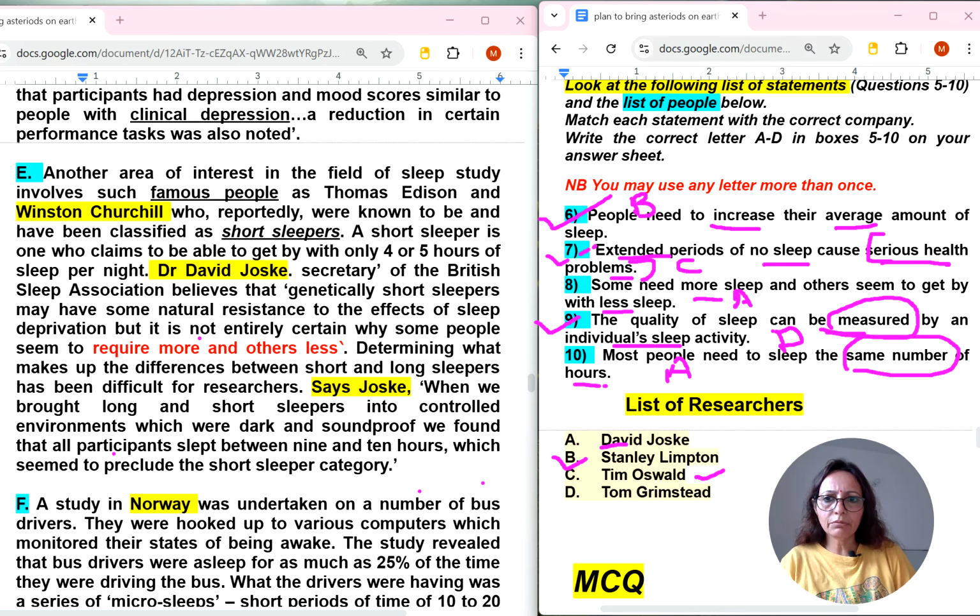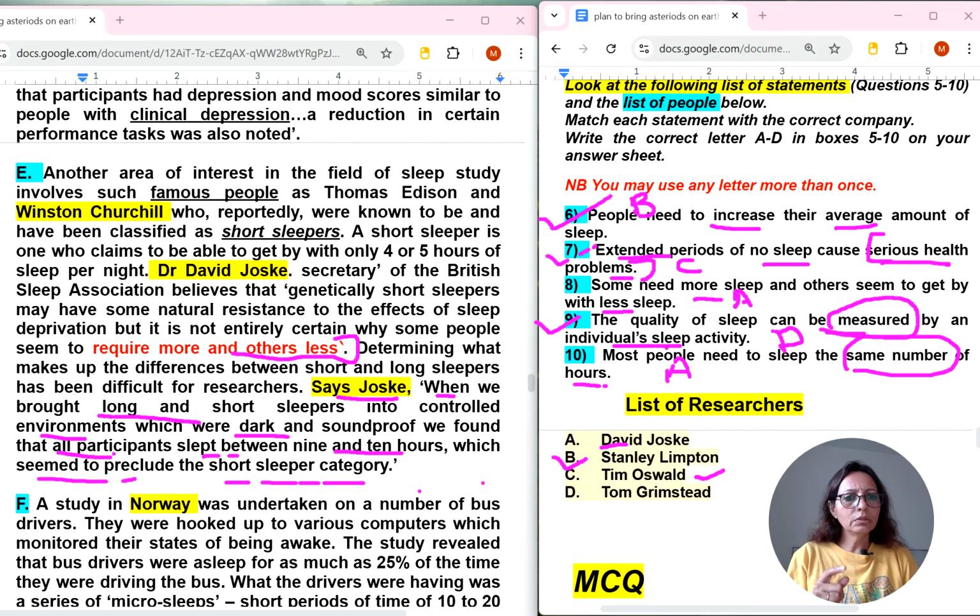Now in the same paragraph that we have already got answer with, again one this same person, Mr. Joske, is there. Let's read what he is explaining. What more, when we brought long and short sleepers into controlled environments which were dark and soundproof, we found that all participants slept between 9 to 10 hours, which seemed to preclude the short sleeper category. So 10th, most people need to sleep the same number of hours. So same, almost they slept for 9 and 10 hours, means same number of hours. So need to sleep the same number of hours.